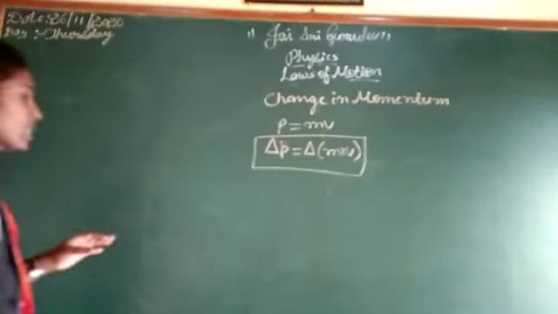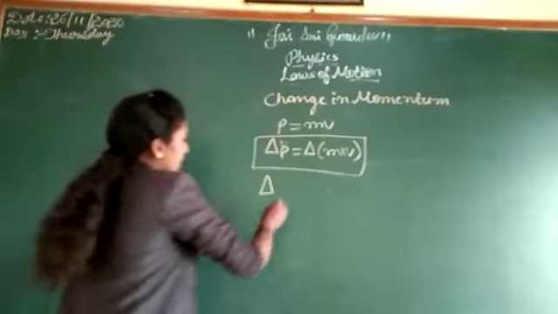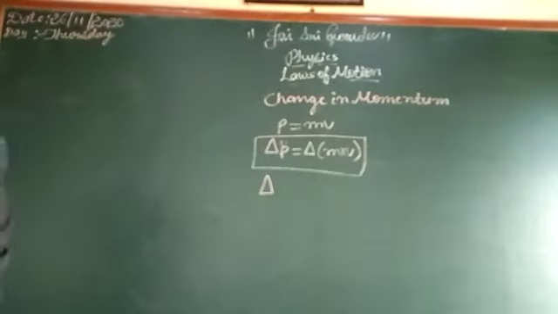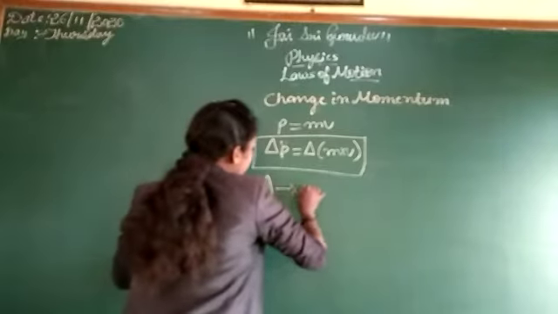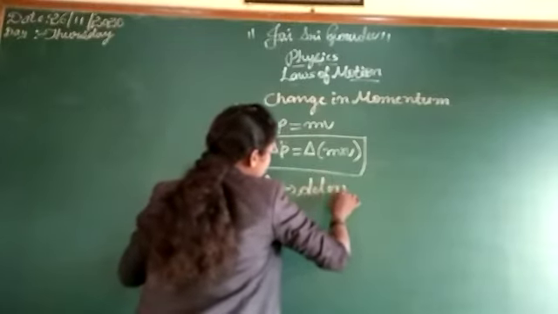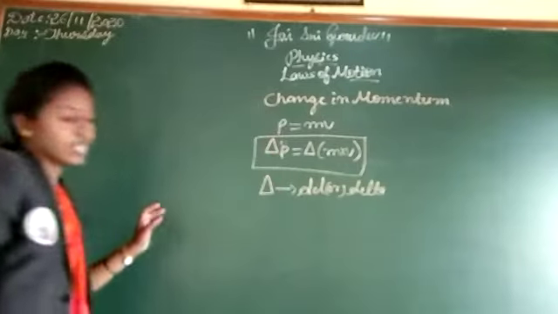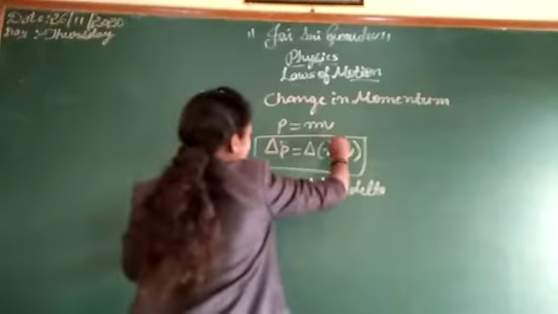This triangle symbol, we can express it as del or delta. We can tell the name del or delta. And here m is a constant.